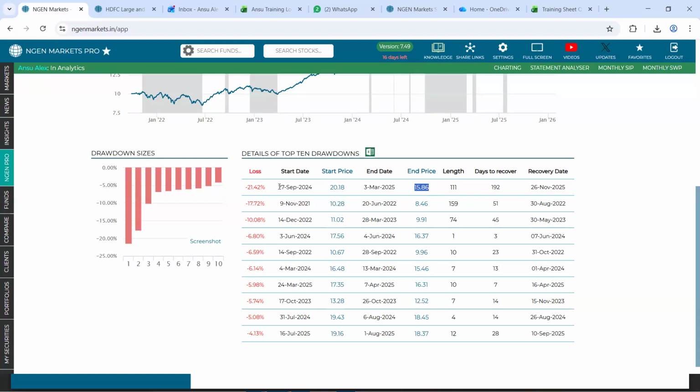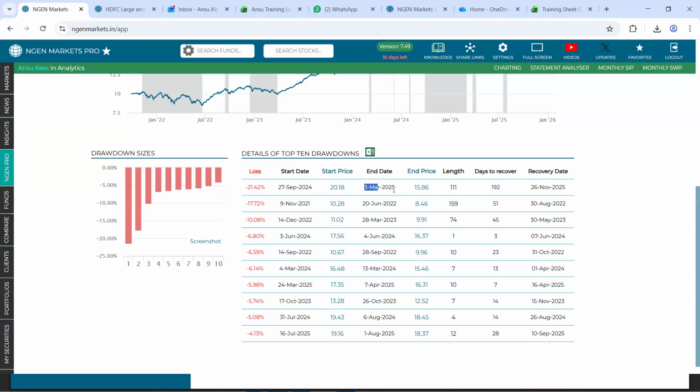We've mentioned the same: 27th September 2024 till 3rd March 2025, which was the 2024 year market correction. During this time period, which is a total of 111 days of loss, the NAV fell from 20 to 15.8.